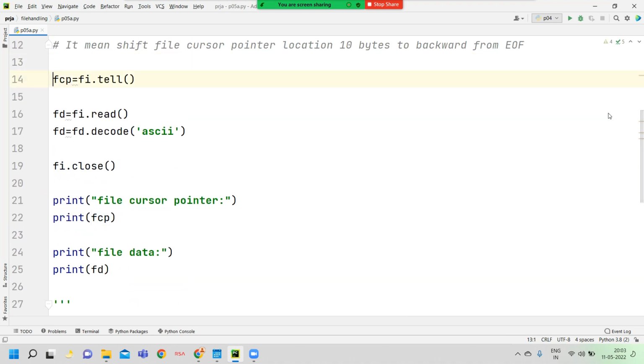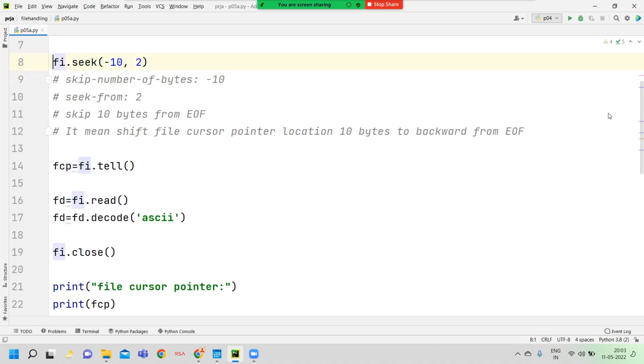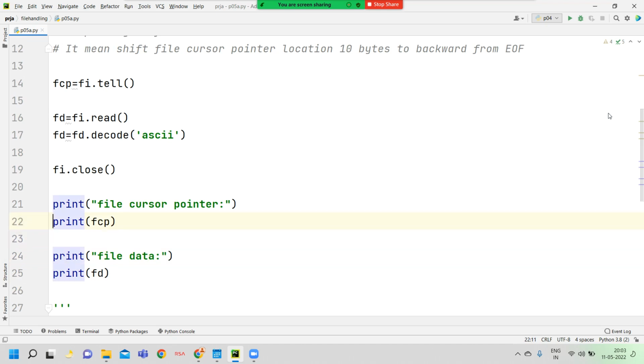Okay, here I mention how many bytes I want to skip: 10 bytes from the end of file. The seek method returns the file, and then the read method reads the file content in binary format. This one converts binary format into string. Now here I display the file cursor pointer, and then here I display the file data.